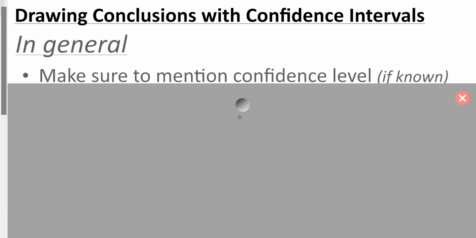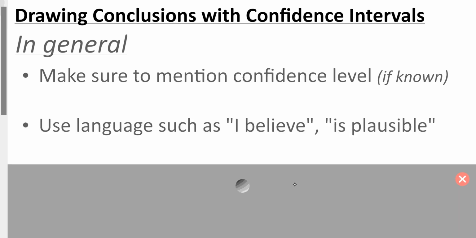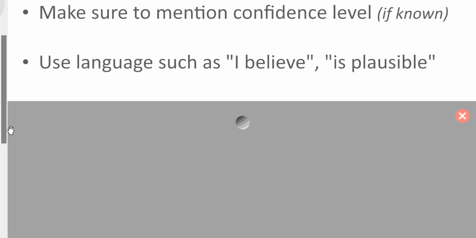So I want to make a couple notes here, worth writing down. Number 1, make sure to mention the confidence level, because it's definitely different if I said a 70% confidence level versus this 97. Okay, especially if it's close to 50%. By the way, if it was not all above 50%, I would not have evidence. Okay, because we'll get to that in a second. But use language such as I believe or is plausible, because, again, we're not stating facts. We're just using the data to make predictions or beliefs or conclusions based off of what we have.